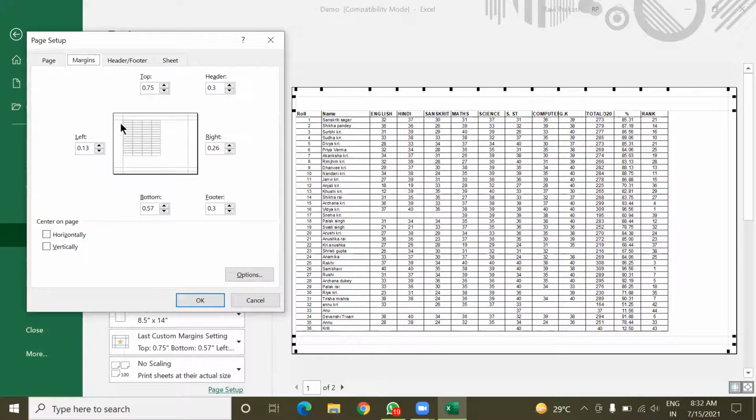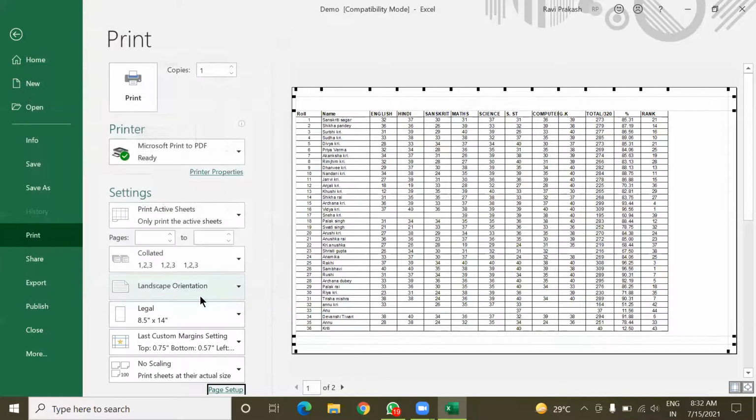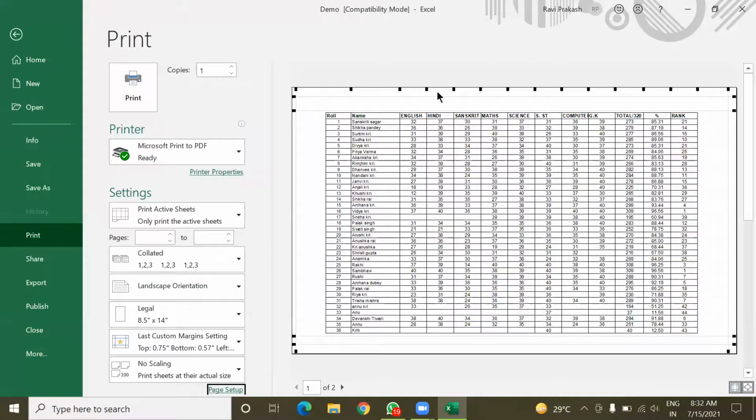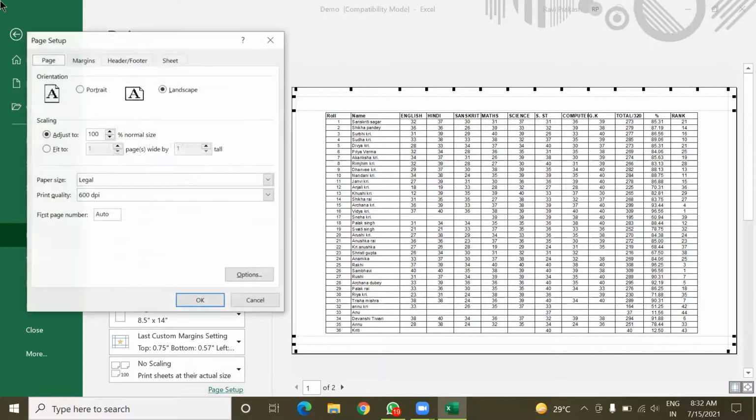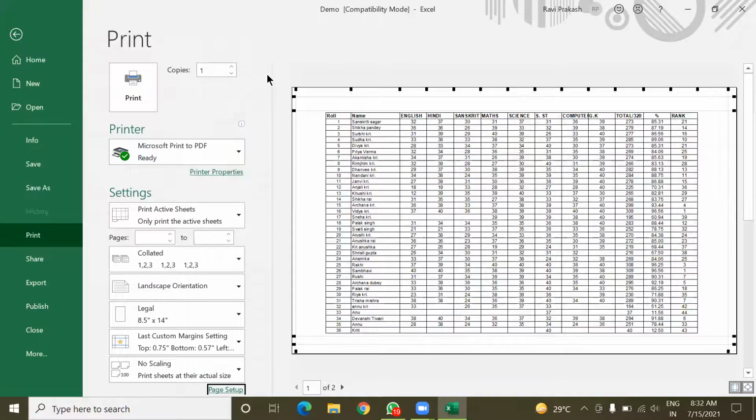From here you can set the margin by giving the values, and here in the center you can see the preview also. This option is for putting your data in the center horizontally as well as vertically. If I check these options and click OK, then you can see this table is now in the center horizontally as well as vertically. Now it is looking a little bit nicer than before. So these are the things you can do in page setup.